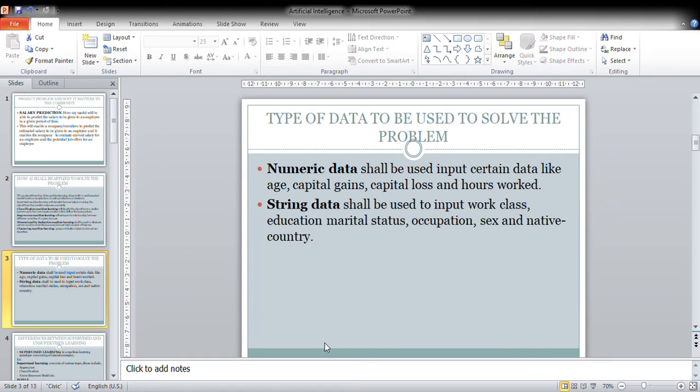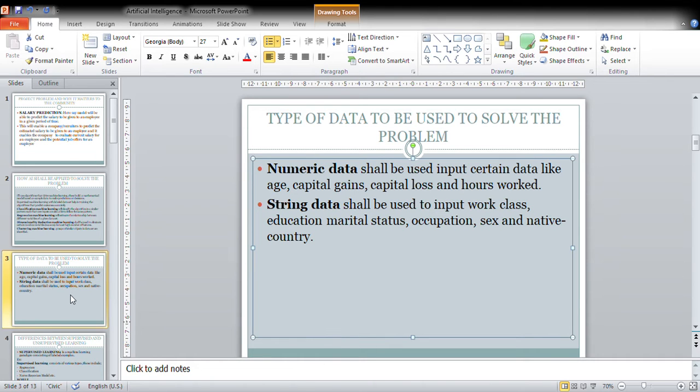The type of data that I will use to solve my problem, I will use numeric data and string data. This is because for numeric data, I will have to input the age, the capital gains, the capital losses, and hours worked of that employee, as you shall see in my dataset. And then the string data will include education, the work class, the marital status, occupation, and many others.